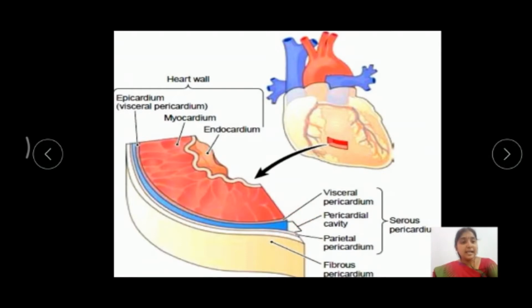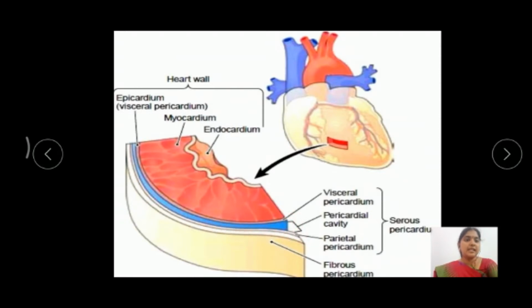In this epicardium, the serous layer is also divided into two layers, so it is also a two-layered structure. See here, this is the serous layer. In this serous layer, the outer layer is called the parietal layer and the inner layer is called the visceral layer. The serous layer is a double-layered structure. Between these two layers, the visceral layer and the parietal layer, a cavity is present.